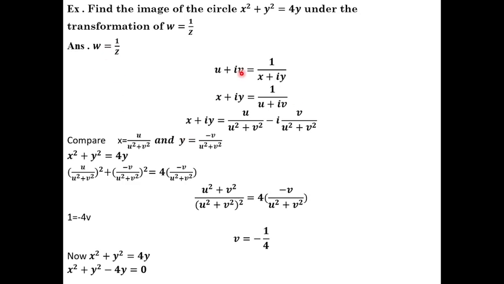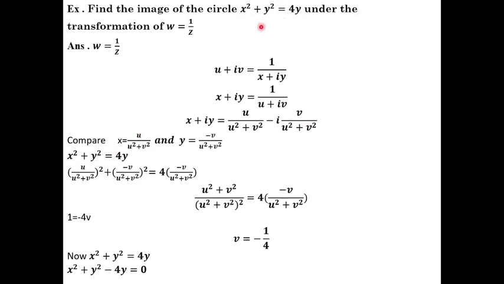Let us consider w is equal to u plus iv is equal to 1 by x plus iy. This problem can be solved using both the Cartesian method and the polar form. Here I am using the Cartesian. Shift x plus iy to the numerator, so x plus iy is equal to 1 by u plus iv. Apply rationalization. After rationalization we get u divided by u square plus v square minus i into v divided by u square plus v square. Comparing real part and imaginary part, we get x and y as these functions.